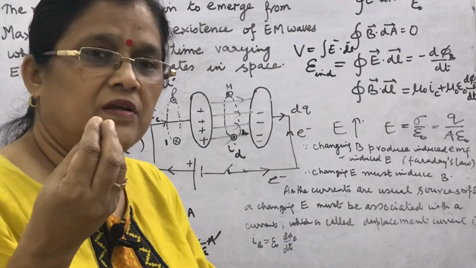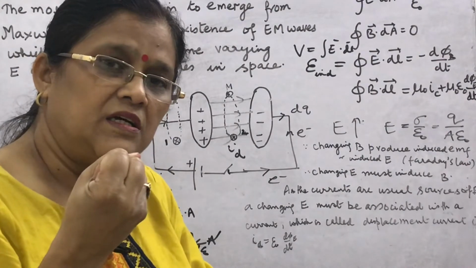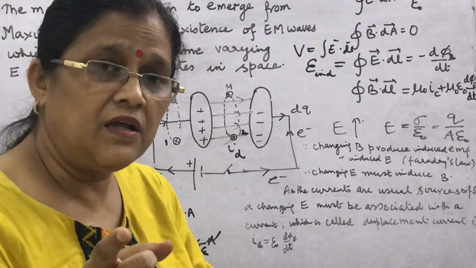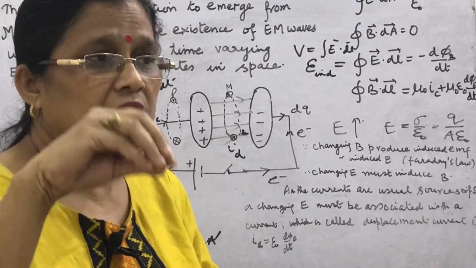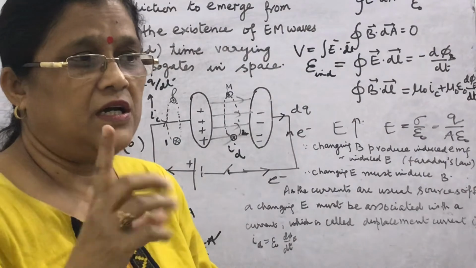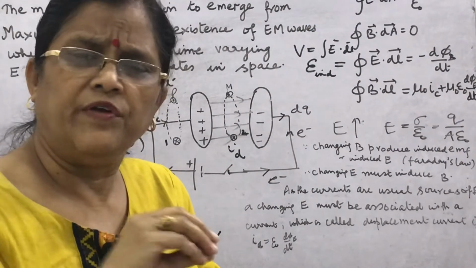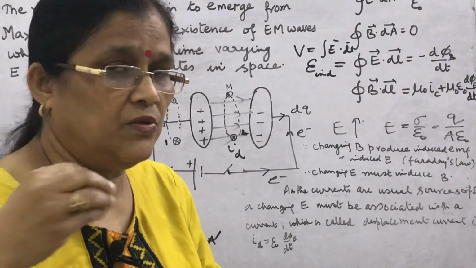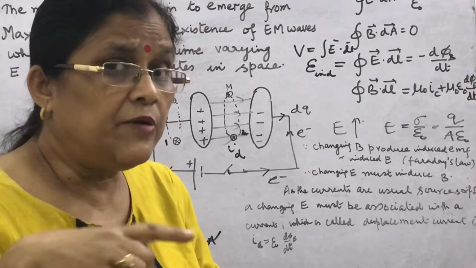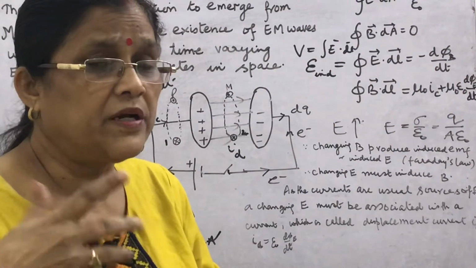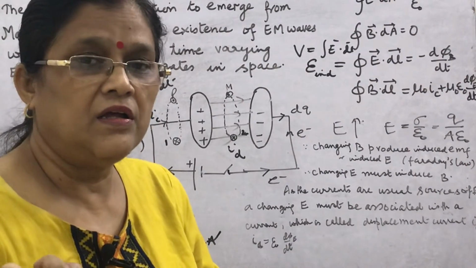Actually, a charge has an electric field in the region around it. If you take number 1, a charge at a stationary position, since the charge is not moving, no current is there, and current produces a magnetic field, so there is no magnetic field. No magnetic field, only the electric field.